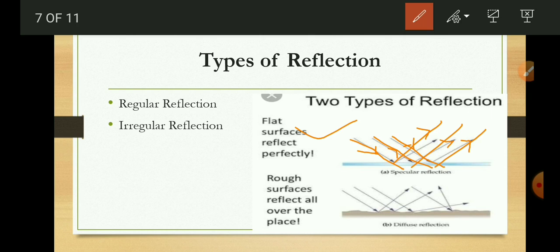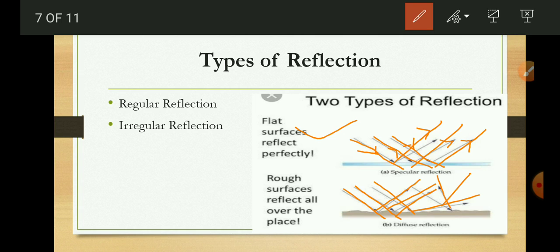Another one is irregular reflection. Irregular reflection is when a parallel beam of light is incident on a rough and irregular surface. The beam of light does not remain parallel but spreads over a wide area after reflection. We can see in this diagram the beam of light is parallel, but after reflection the reflected rays do not remain parallel to each other. They spread all over the wide region, all over the place, and such type of reflection is called irregular reflection.